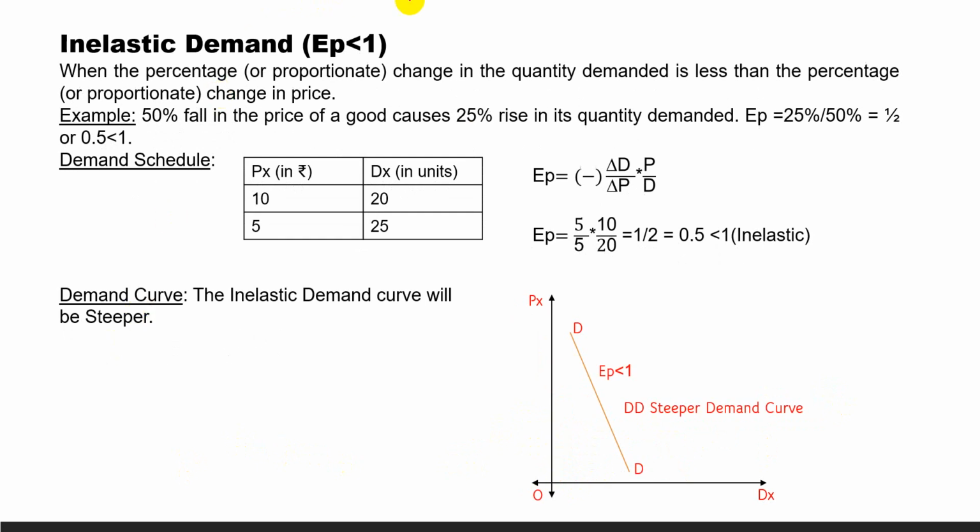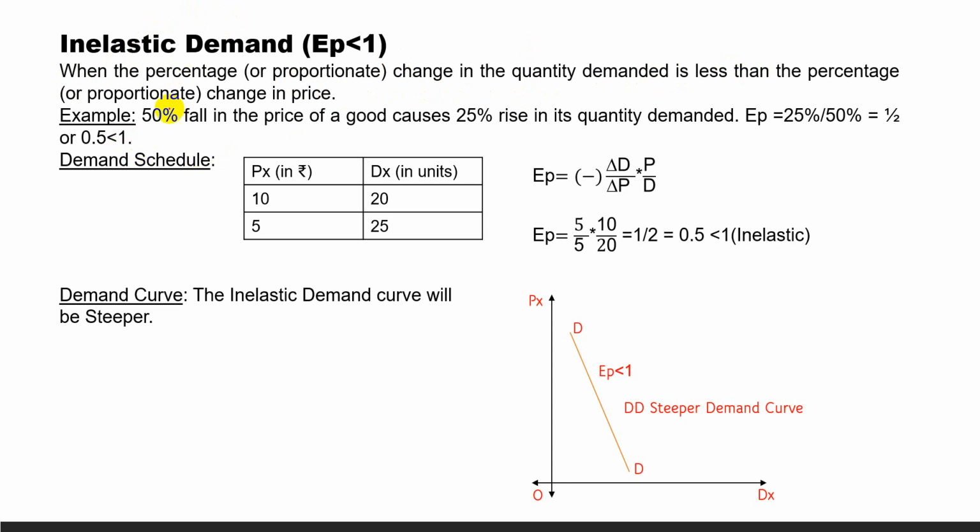Next is inelastic demand. Value EP is less than 1. Now again, let us ask the question, for what kind of relationship between X and Y? X and Y means percentage change in quantity demanded is X and percentage change in price is Y. The result will be less than 1 when Y is greater than X, or when X is less than Y. Now the definition will be like this: when the percentage or proportionate change in the quantity demanded is less than the percentage or proportionate change in price.